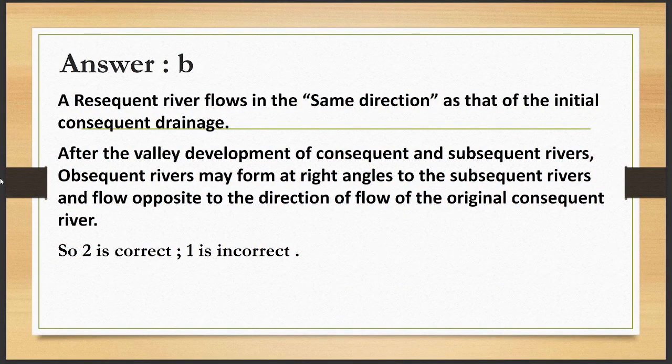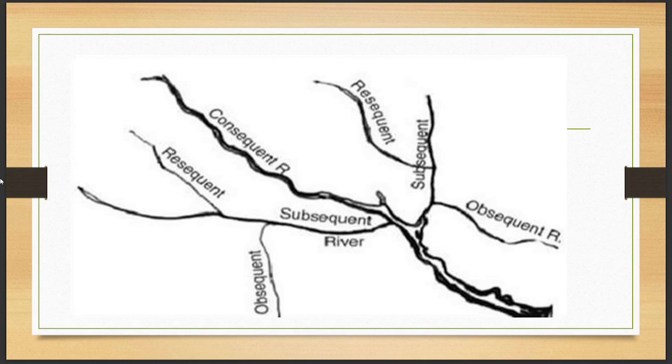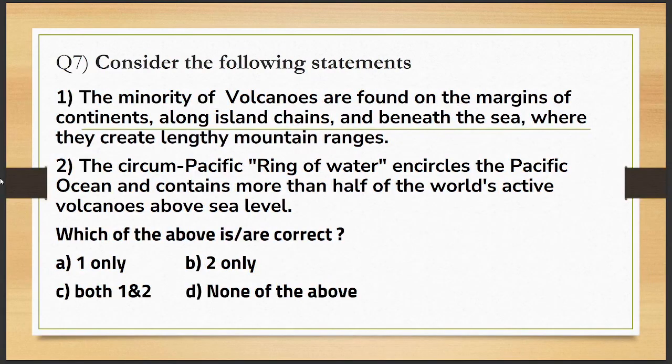Now let's move to the next question. Question number 7. Consider the following statement. First, the minority of volcanoes are found on the margin of continents, along island chains and beneath the sea, where they create lengthy mountain ranges. Statement 2. The Circum-Pacific Ring of Water encircles the Pacific Ocean and contains more than half of the world's active volcanoes above sea level. Which of the above is or are correct? A 1 only, B 2 only, C both 1 and 2, or D none of the above.